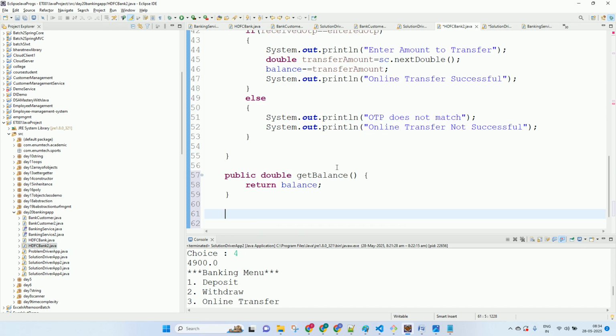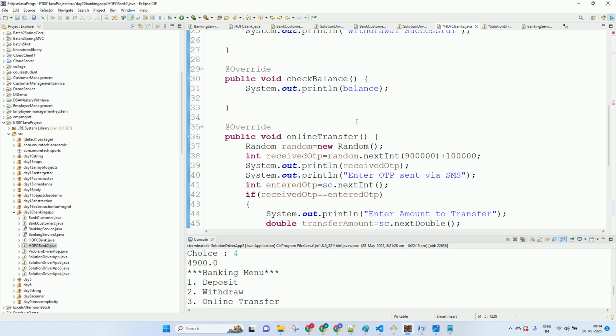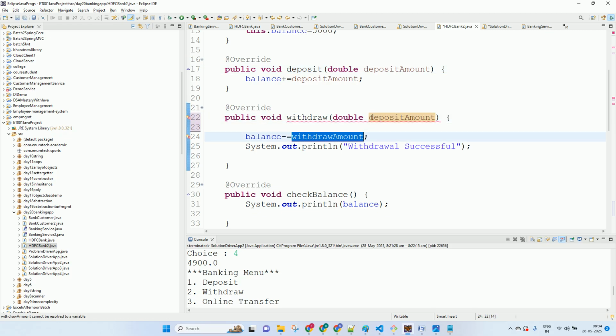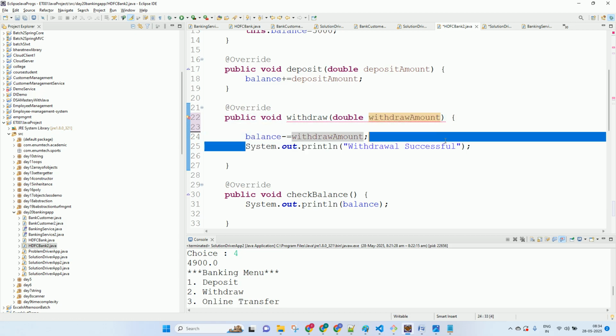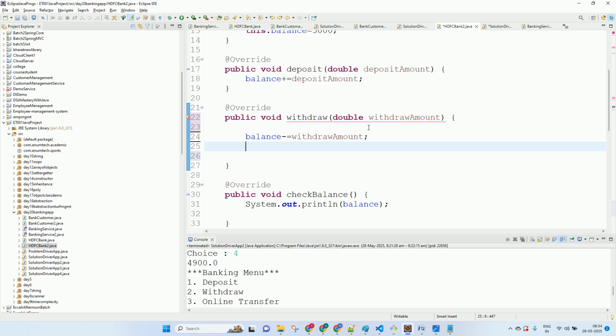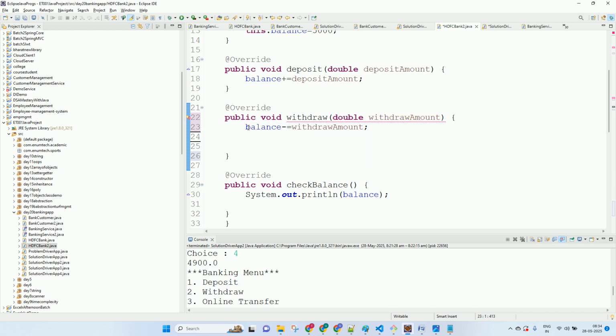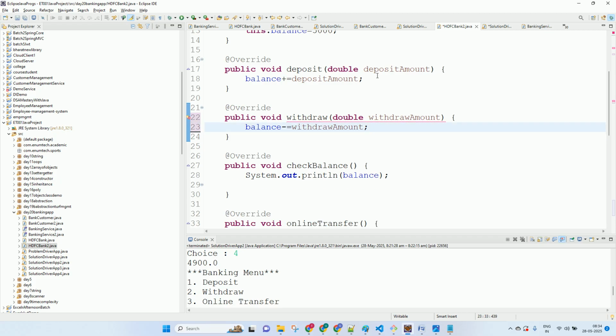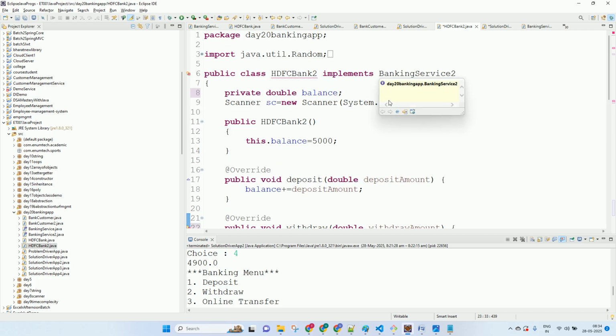So we'll go over here, and the withdraw function will take a double withdraw amount, correct? And what would be the job of this function? Just to do the withdraw. As we are now implementing the interface banking service 2, how is the withdraw in that looking? Withdraw looks non-parameterized, right? So that's why it is showing the error over here.